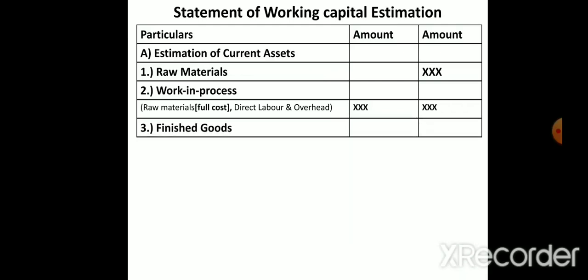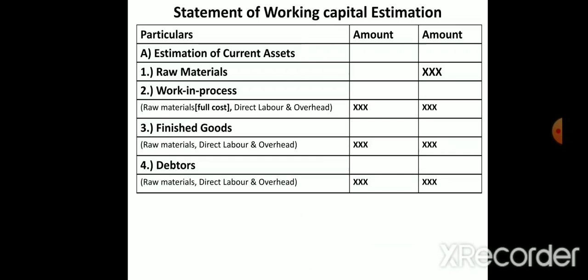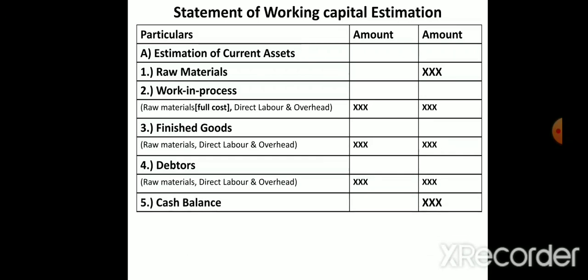Next, finished goods. From work in progress, to complete this product, it becomes finished goods. Here also we have to consider raw material, labor and overheads. All three we have to consider. Next we have debtors. Debtors are the persons who in the future will give money to the company. Here also we have raw material, labor and overhead. Then cash balance. So these are the 5 items we have in current assets. In work in progress, finished goods and debtors, all three, raw material, labor and overhead expenses will come.